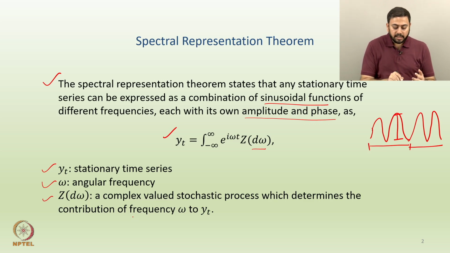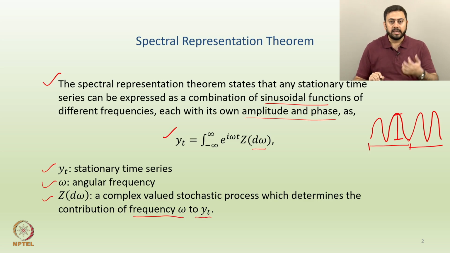So how much this particular frequency omega contributes to that particular instance of the time series y_t is given by z of d omega. In short, the equation is y_t equals the integral from minus infinity to infinity of e to the power i omega t, z of d omega.